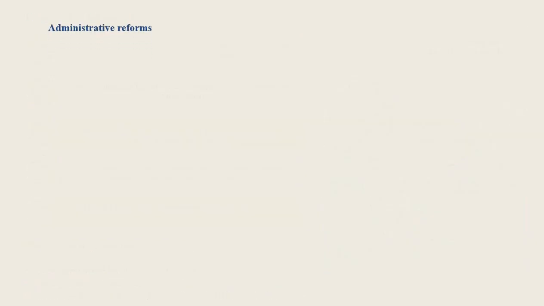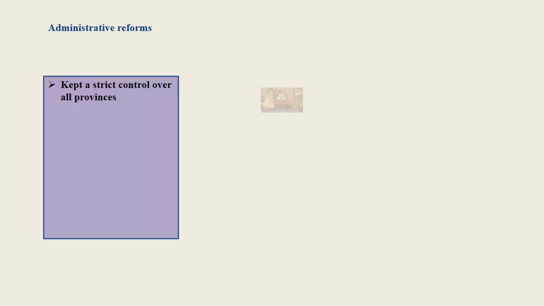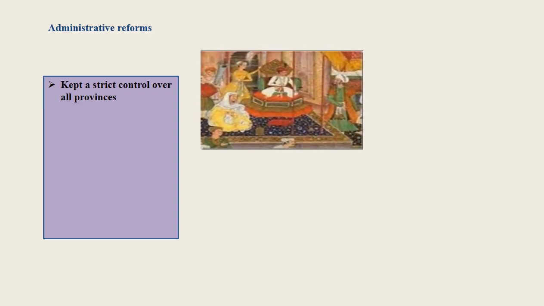Let's understand the administrative reforms of Alauddin, who was an able administrator. He kept a strict control over all the provinces. He took two major steps to suppress rebellions. That is, he posted spies in different parts of the empire. They kept him informed of all the developments in the empire.